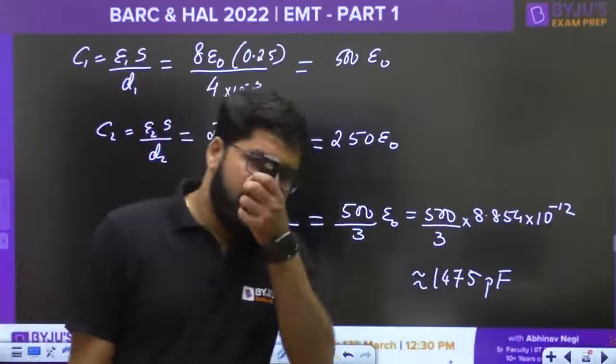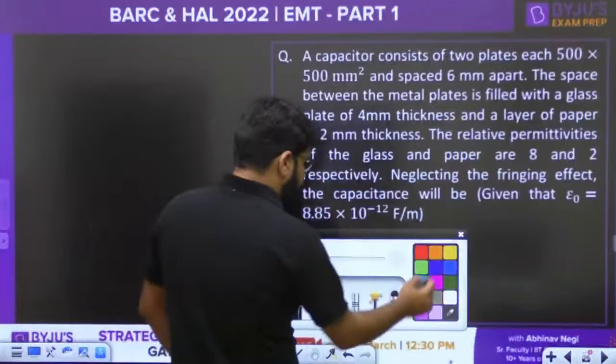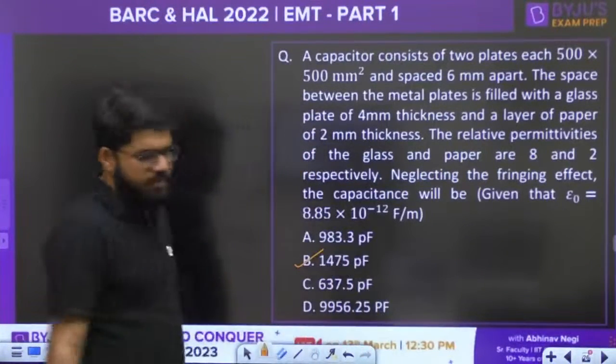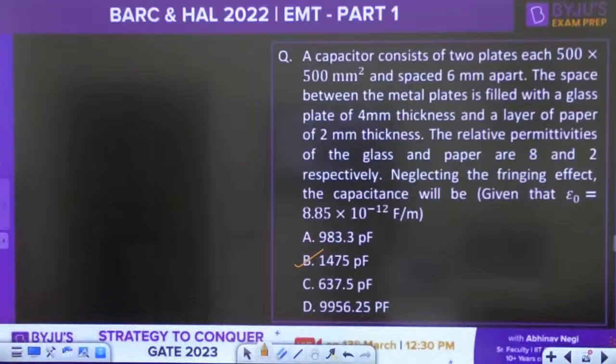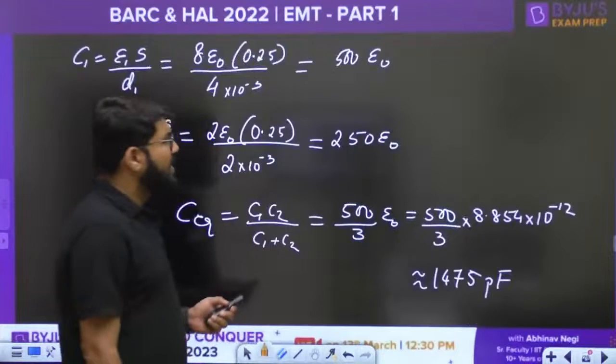Solve it, you will get the answer as 1475 picofarad approximately. That is the option number B, which will be the perfect answer. Okay, the option number B is the correct option. Moving ahead to the next question.